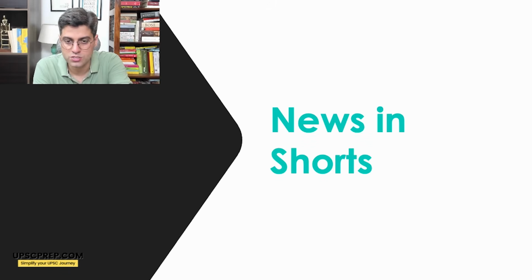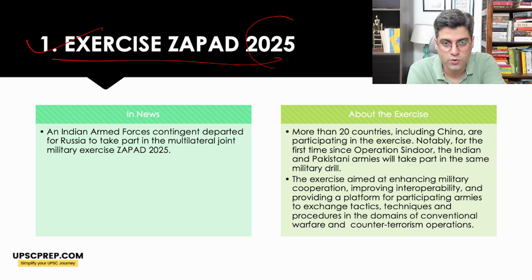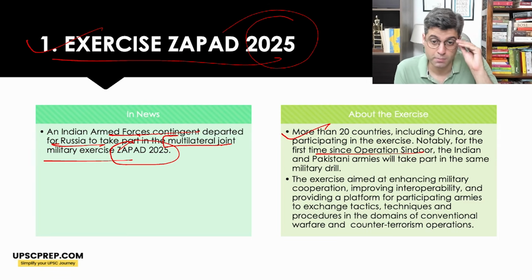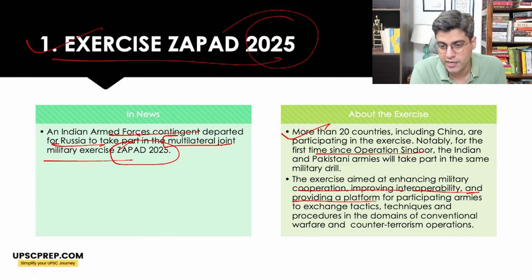Now we'll look at some of the news in shorts. Exercise Zapad 2025. An Indian armed forces contingent has departed for Russia to take part in the multilateral joint military exercise Zapad. More than 20 countries are participating, including China and Pakistan as well. Notably, for the first time since Operation Sindoor, the Indian and Pakistani armies will take part in the same military drill. The exercise aims at enhancing military cooperation, improving interoperability, and providing a platform for participating armies to exchange tactics.